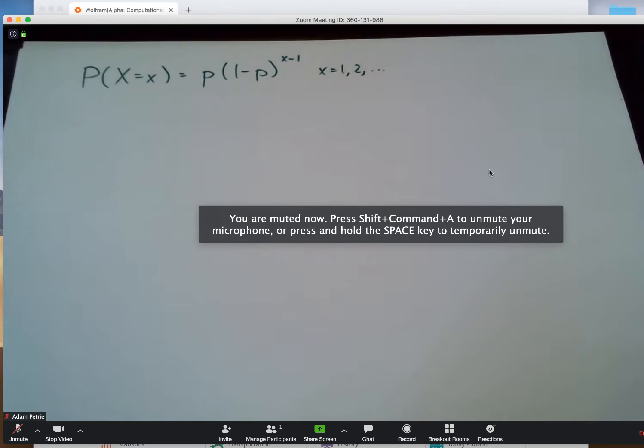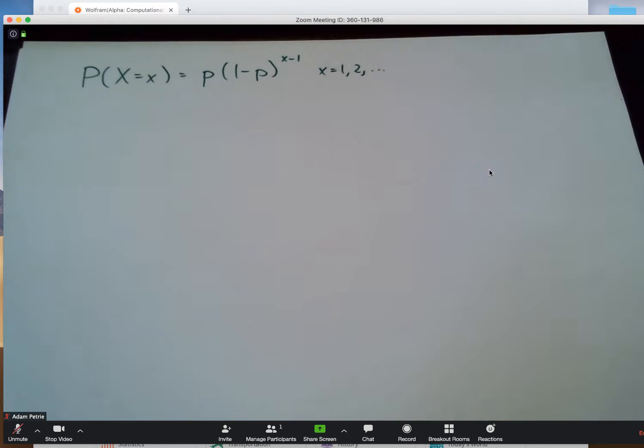All right, let's do some method of moments and some maximum likelihood by hand. And by hand, I really just mean with Wolfram Alpha. We just need to get the equations into a place where Wolfram Alpha knows what to do with them. So here is the PMF for a discrete random variable.